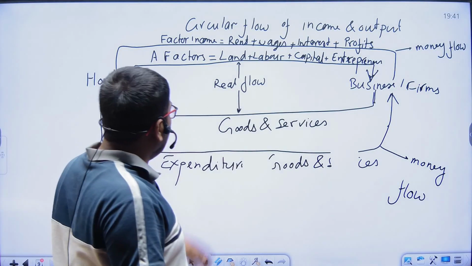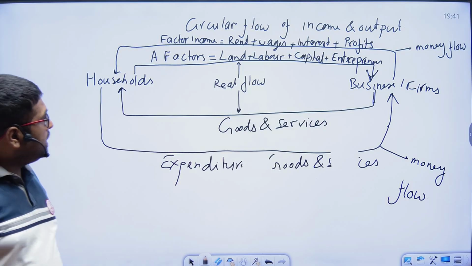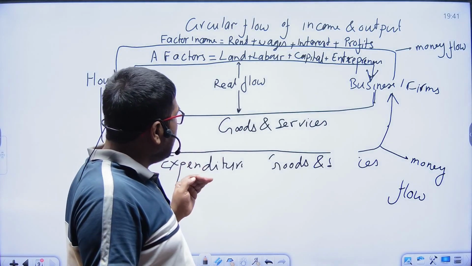So we have to write something. It indicates the continuous flow of goods and services.